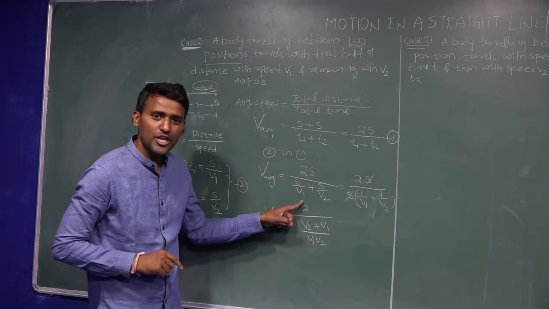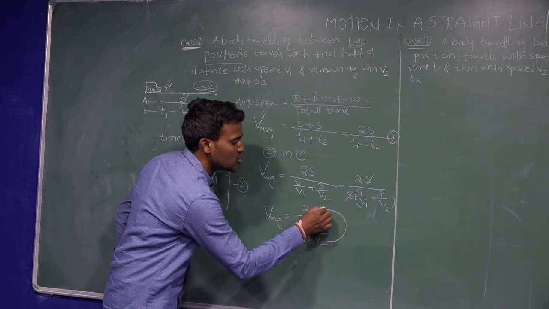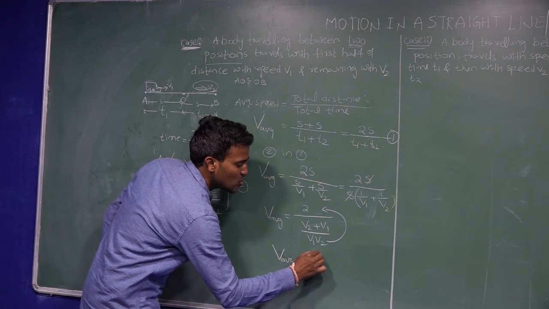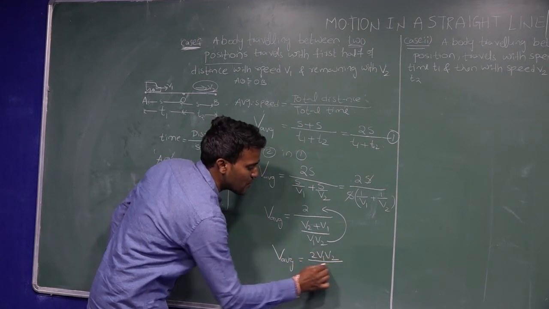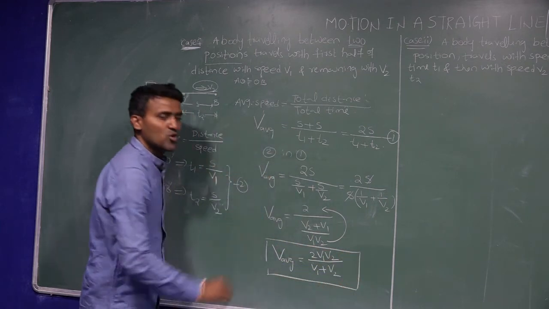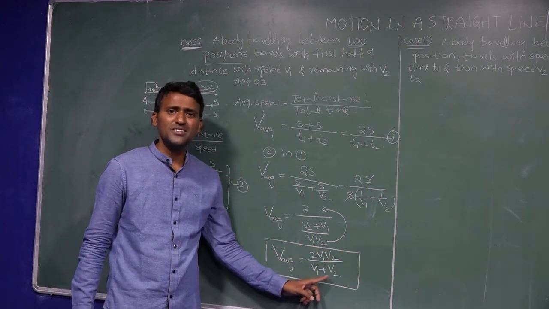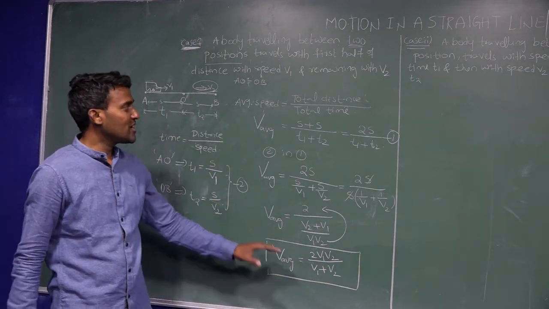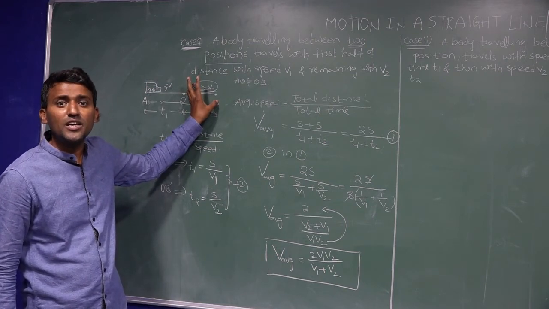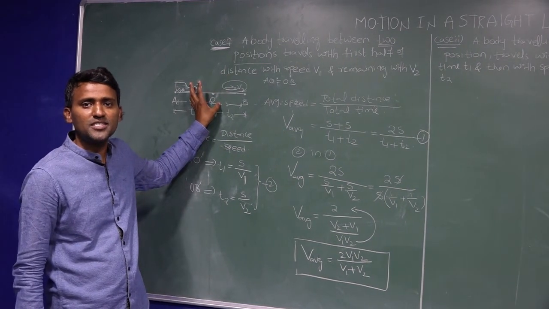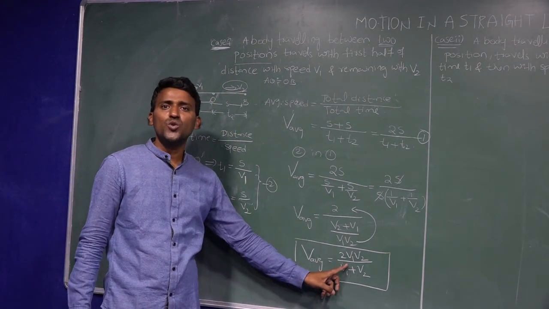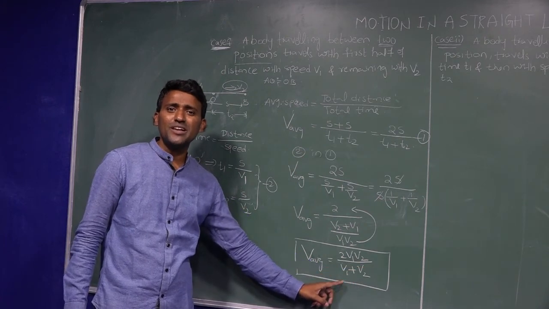So V1 V2 goes to numerator. So average speed is equal to, finally you can write, 2 V1 V2 divided by V1 plus V2. See here, this is nothing but when equal distances are covered with different speeds. At that moment average speed is equal to 2 V1 V2 divided by V1 plus V2.